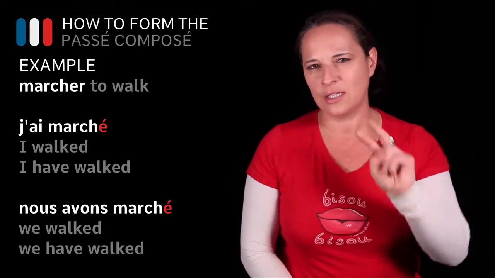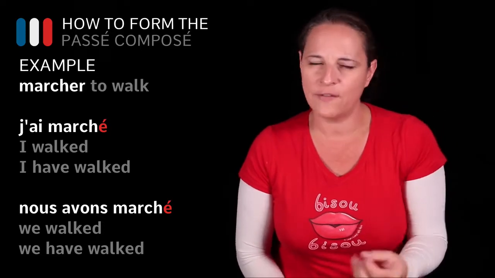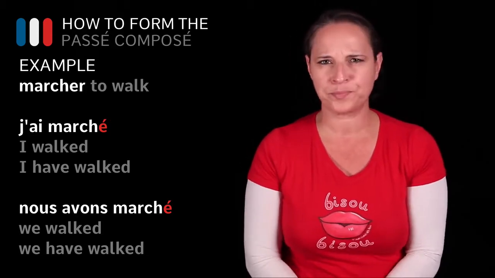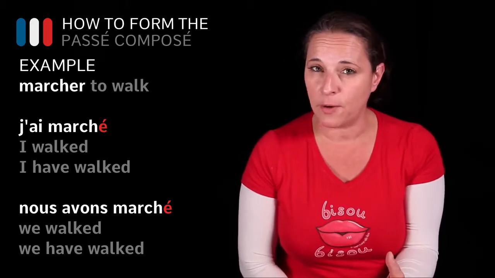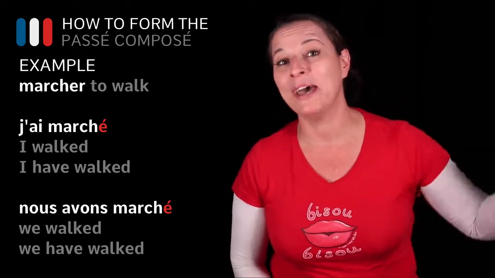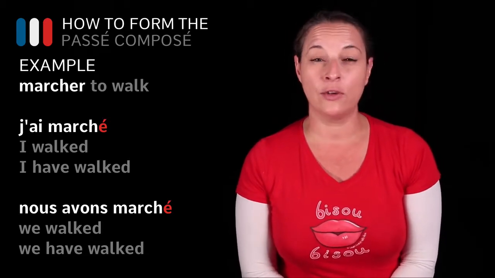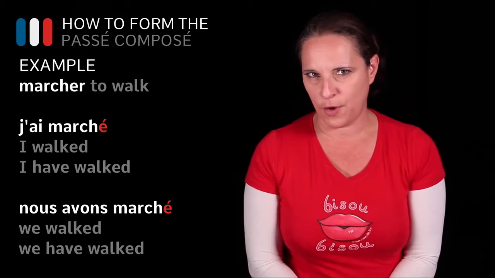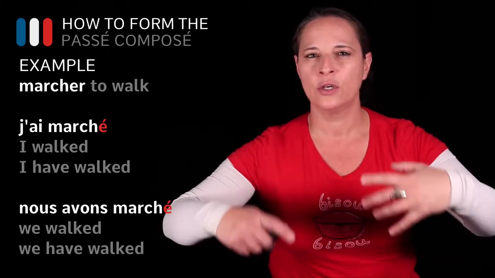We're going to have a look at two examples here, okay? The example of using the auxiliary to have in the passé composé, and maybe one example using the auxiliary to be, okay? Now, the to be verbs, and you will see in a minute, can be movement verbs, okay? If you're not familiar with movement verbs, have a look at my lessons on movement verbs, okay? And the other category where you use a passé composé with the auxiliary verb to be is reflexive verbs, okay? Like to wash yourself, to look at yourself. These are reflexive, back to you, okay?